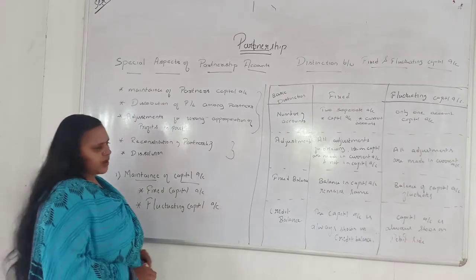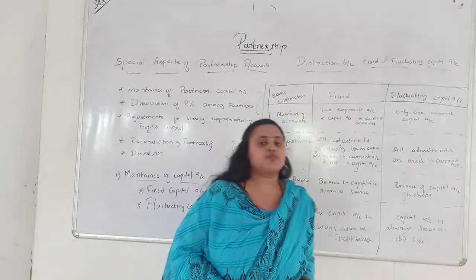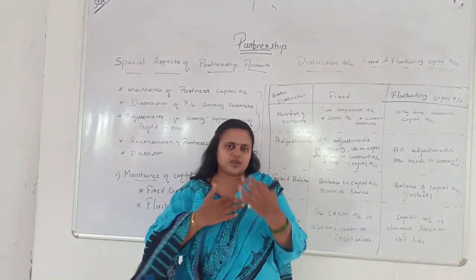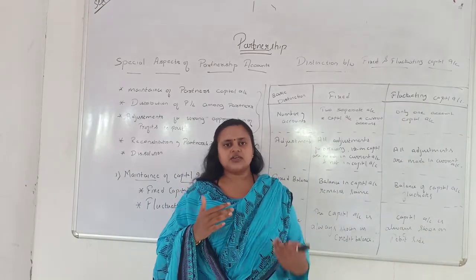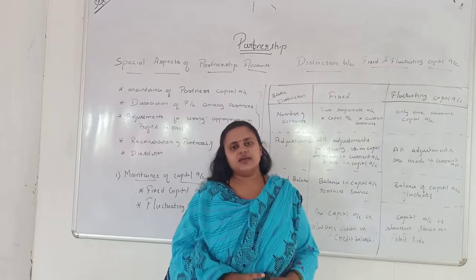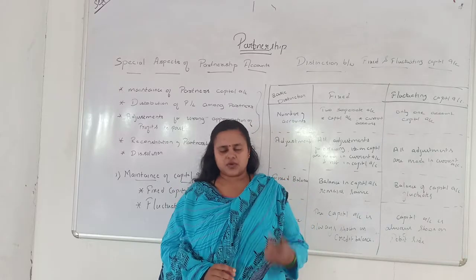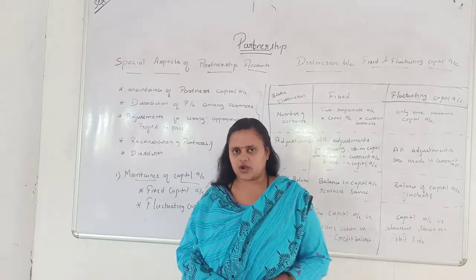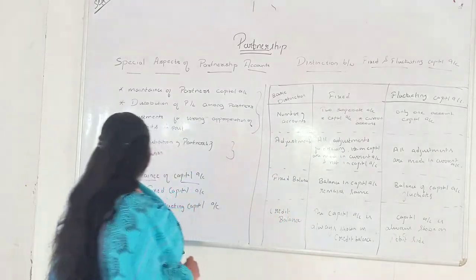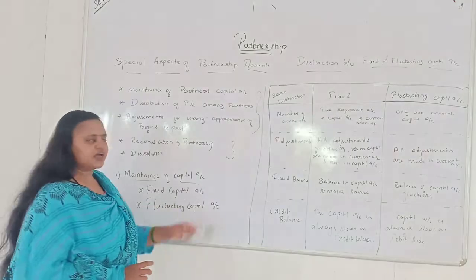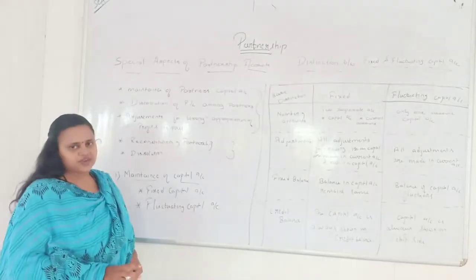See, maintenance of capital account means whatever capital is brought by the partners, they bring some capital, isn't it? Whatever capital is brought by the partner is maintained separately, called the capital account, the partners' capital account. This capital account is maintained in two types. One is the fixed capital account, the other is the fluctuating capital account.